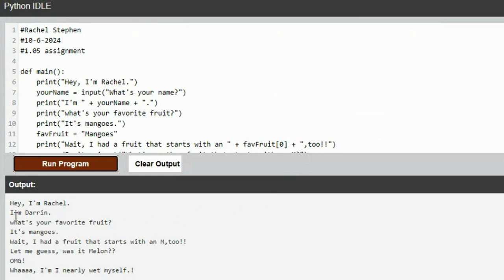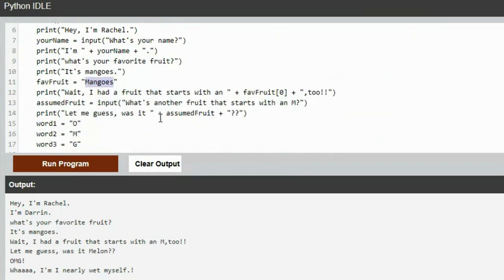Hi, I'm Rachel. I'm Darren. What's your favorite fruit? This, I guess, you printed. It's mangoes, and then you saved fave fruit as mangoes. I guess the conversation is just kind of awkward. I mean, there's nothing wrong with how you wrote this. I'm just saying, maybe you should say, "What's your favorite fruit? Mine is mangoes." Is that what you mean? That's your favorite fruit?